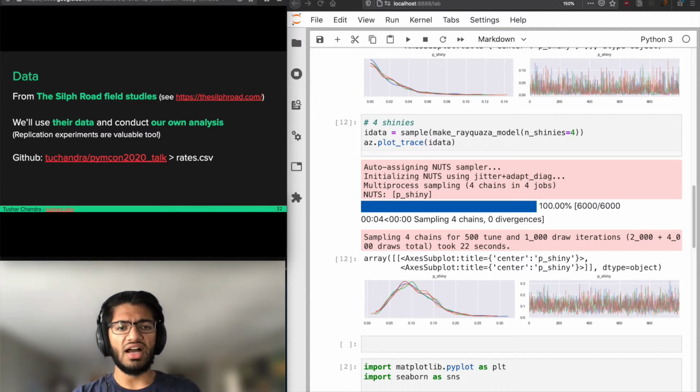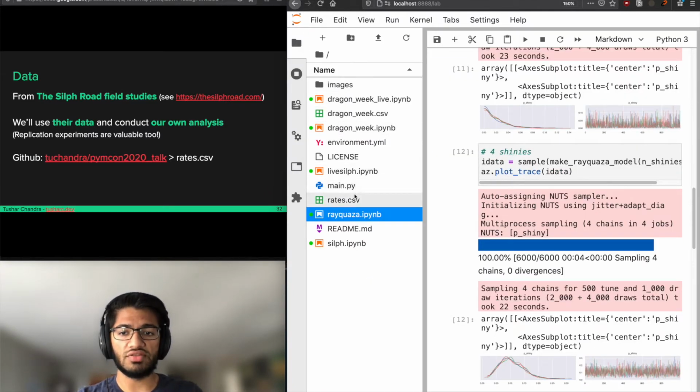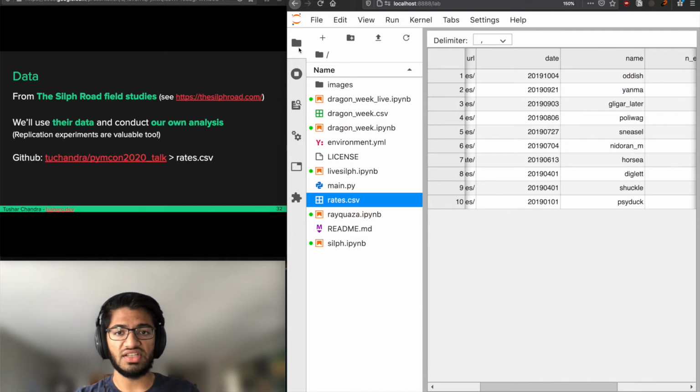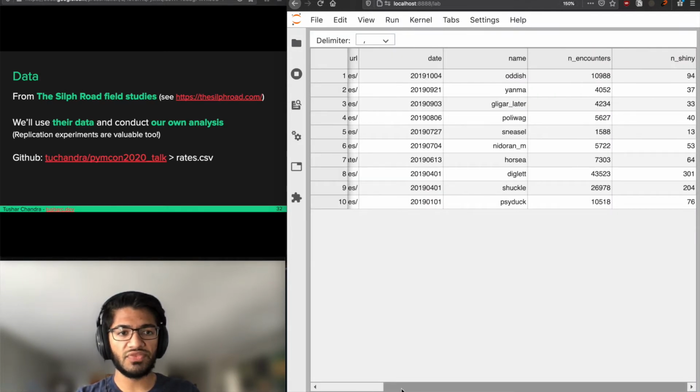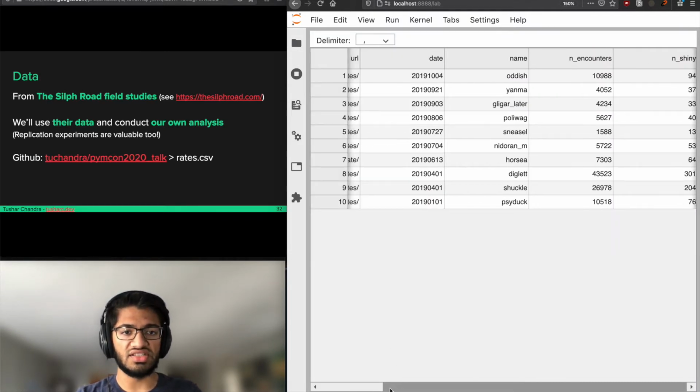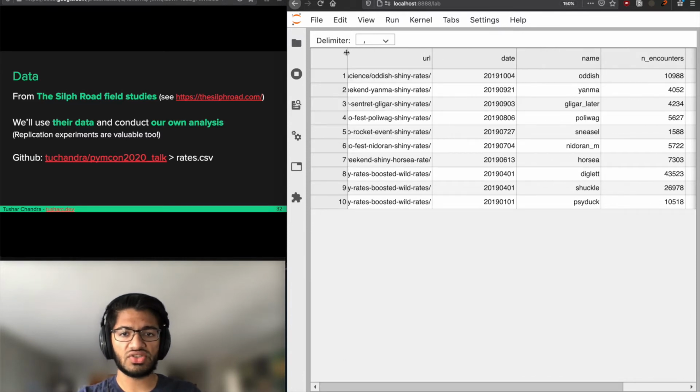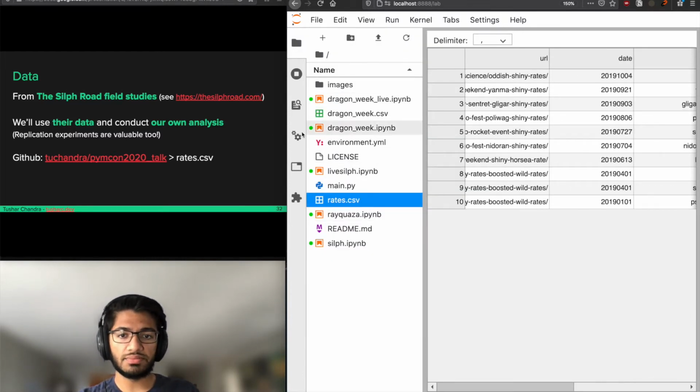I've taken the time to collect this data ahead of time, and you can find it on my GitHub with the username tuchandra/PyMCCon2020talk, and the file name is rates.csv. It looks like this, where we have number of encounters, number of shinies, the date, the name, and a URL to the source, and that's just sitting in the repo.